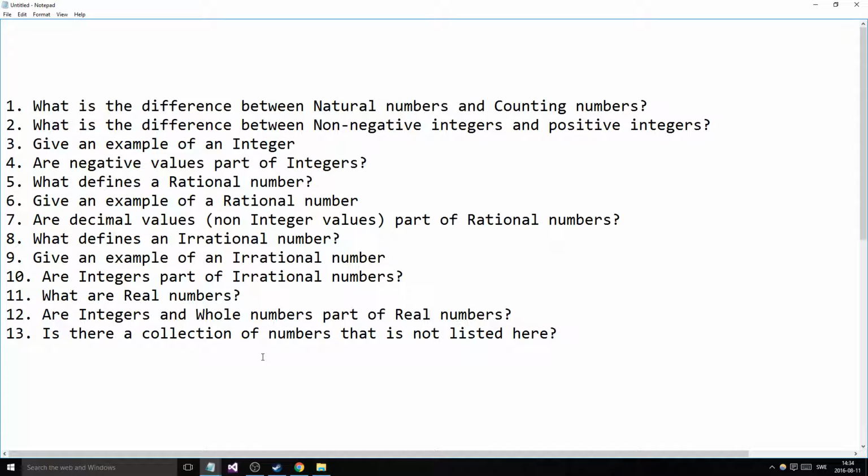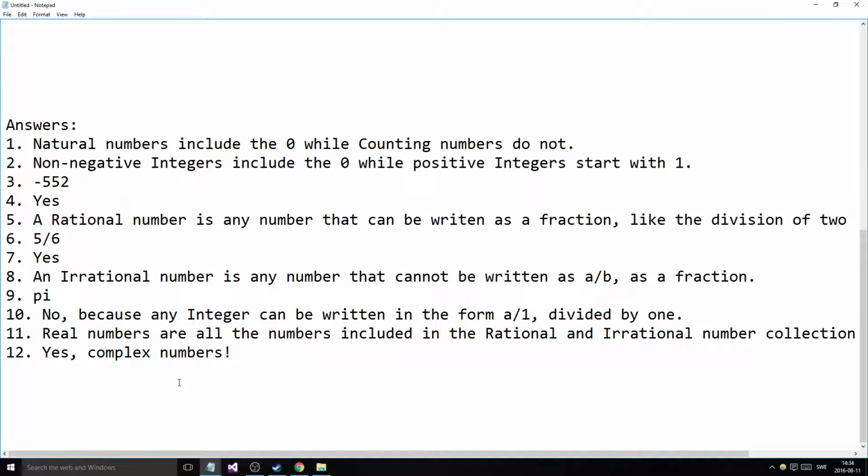But yeah, that's it. That's the first set of questions. I'll put these in text format so you can answer these later if you want.